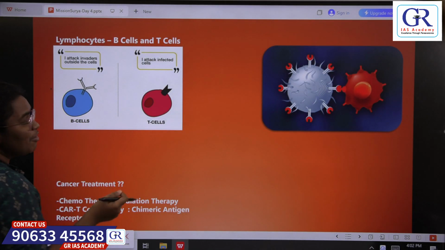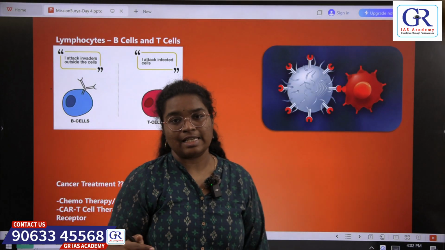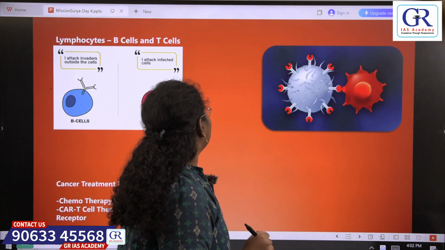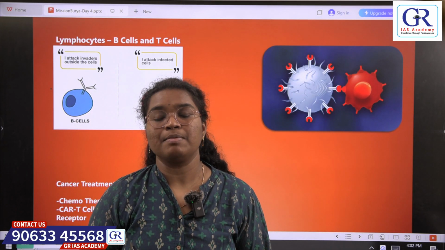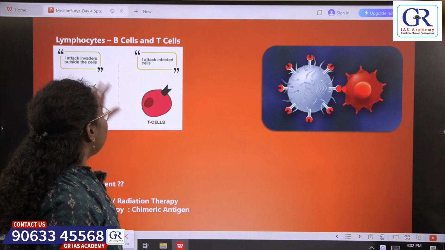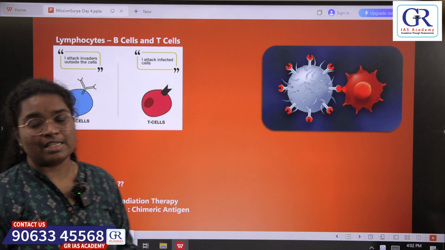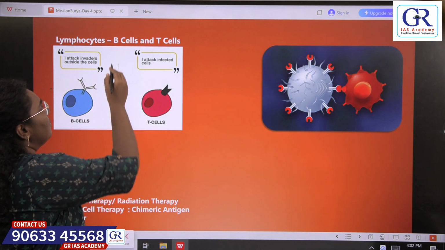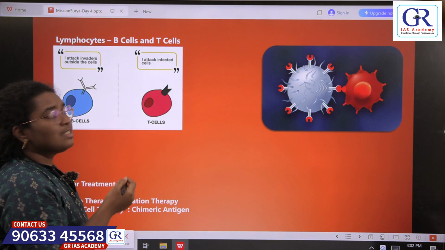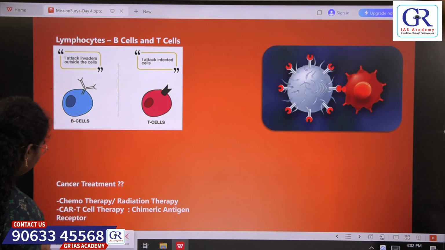So before that, let's see what are T cells. White blood cells, we know that white blood cells provide defense mechanism in our body. Lymphocytes are the type of white blood cells which are responsible for the immune response. So there are two main types of lymphocytes, that are B cells and T cells.